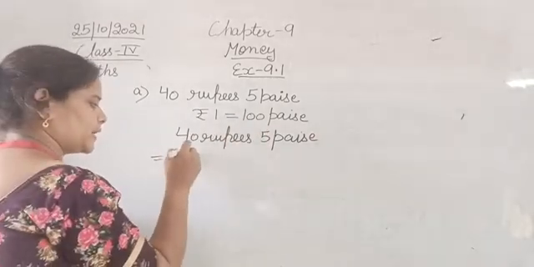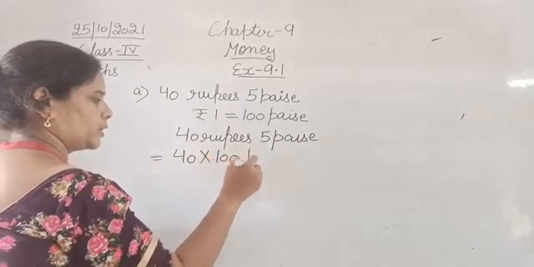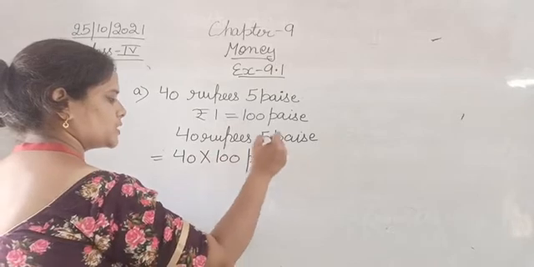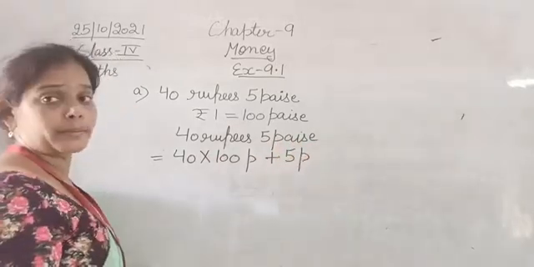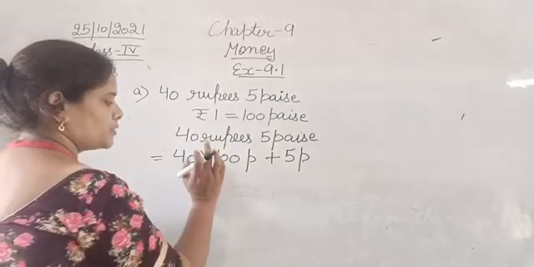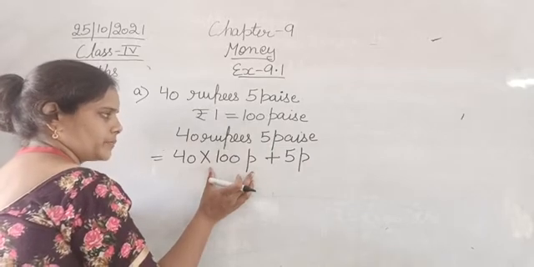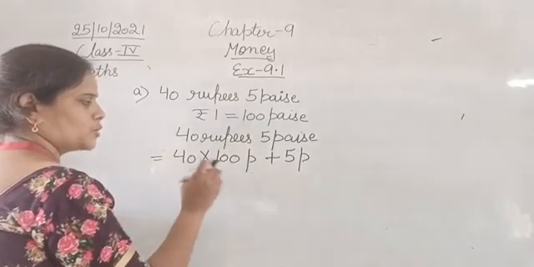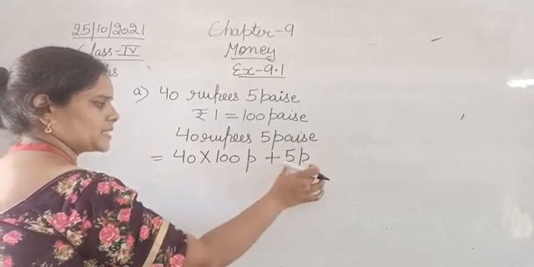So let's multiply 40 with 100 and it will be converted into paisa, whereas the 5 is already paisa.